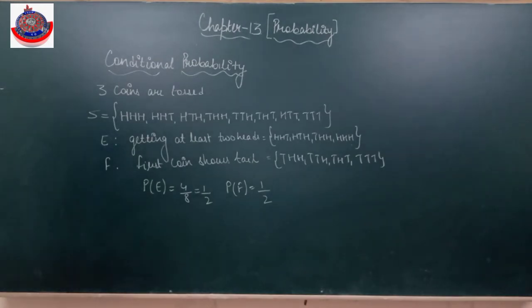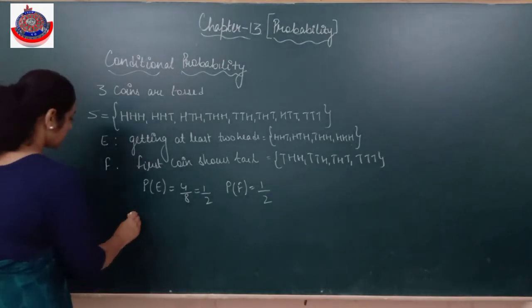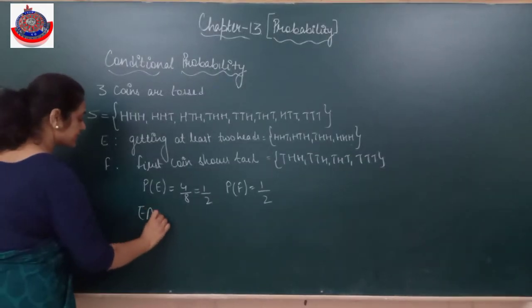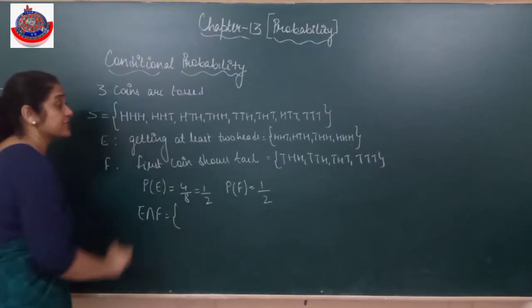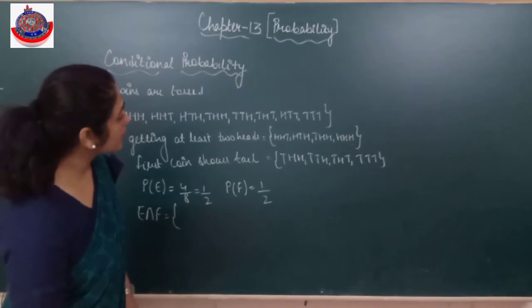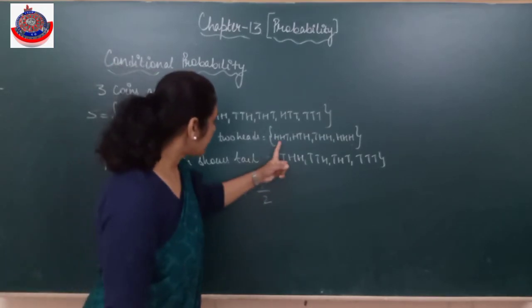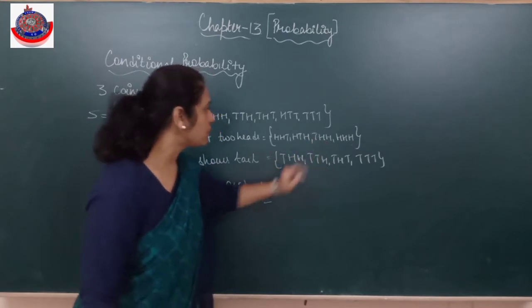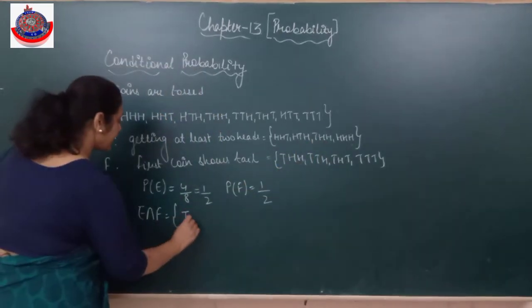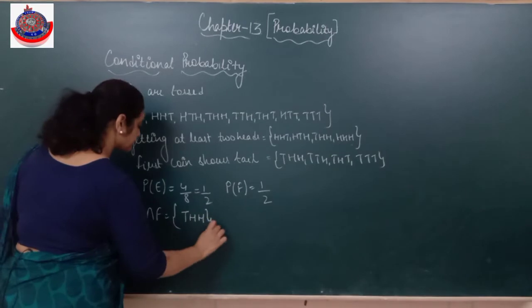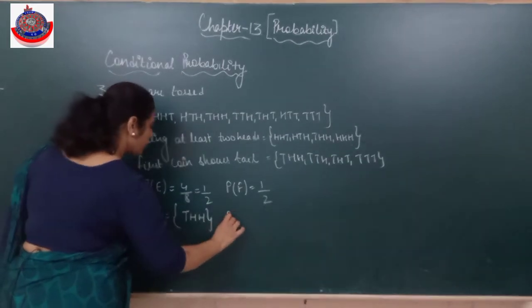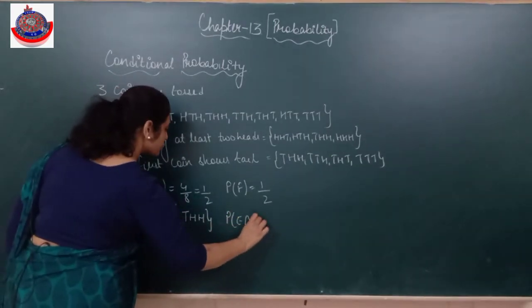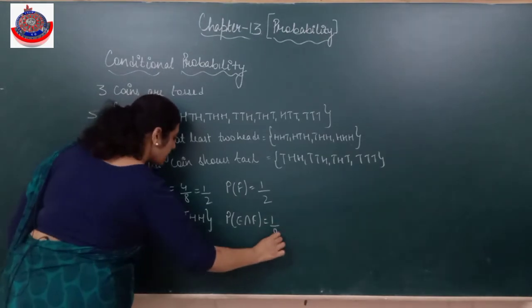Let's find the probability of E intersection F. What elements would be there in E intersection F? The common elements. How many are common? So I have only one common element, that is THH. So the probability of E intersection F is going to be 1 by 8.